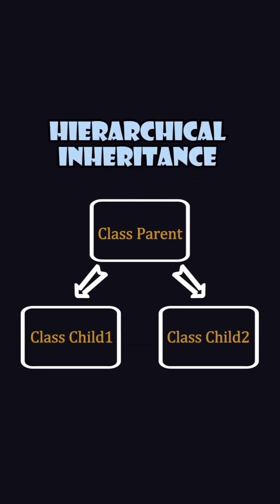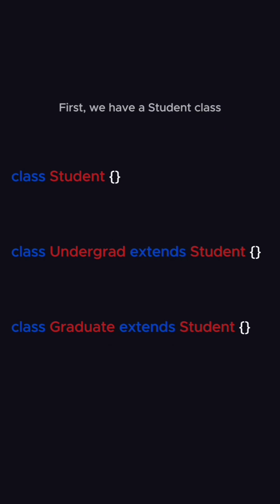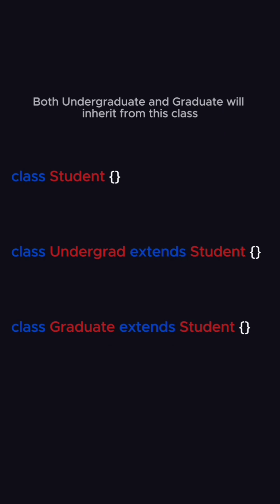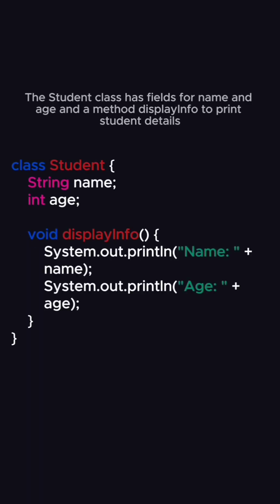Hierarchical inheritance is when multiple classes inherit from the same superclass. Let's dive into it with a basic program. First, we have a student class. Both undergraduate and graduate will inherit from this class. The student class has fields for name and age and a method displayInfo to print student details.